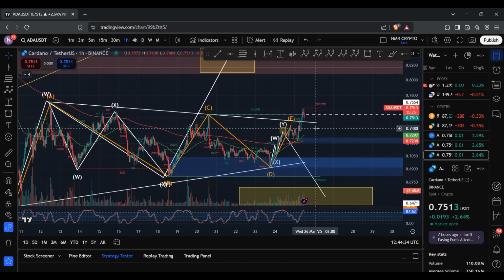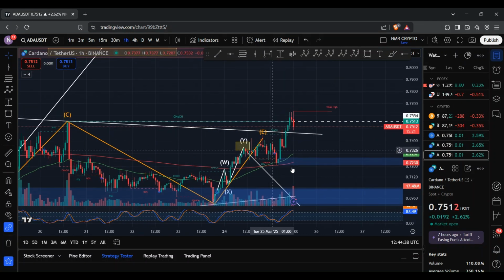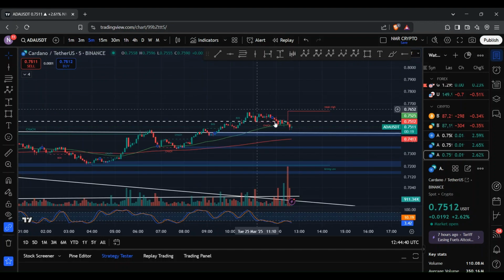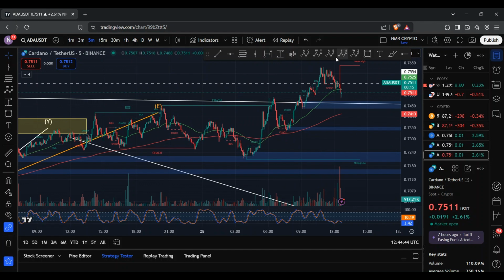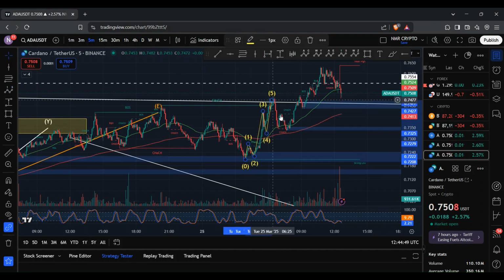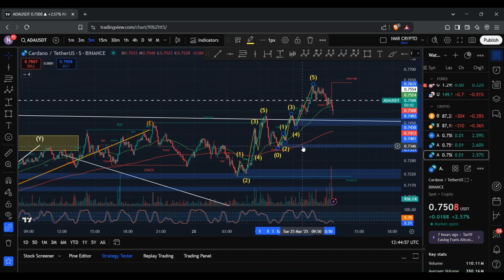Now, given ADA's recent moves, we have seen some impulsive moves, in particular over here. And so if I quickly head on down to the 5-minute chart, what you can see is some 5-wave moves. So for example, over here, you have a wave 1, 2, 3, 4, and 5. And same goes for over here, where we have a wave 1, 2, 3, 4, and 5.